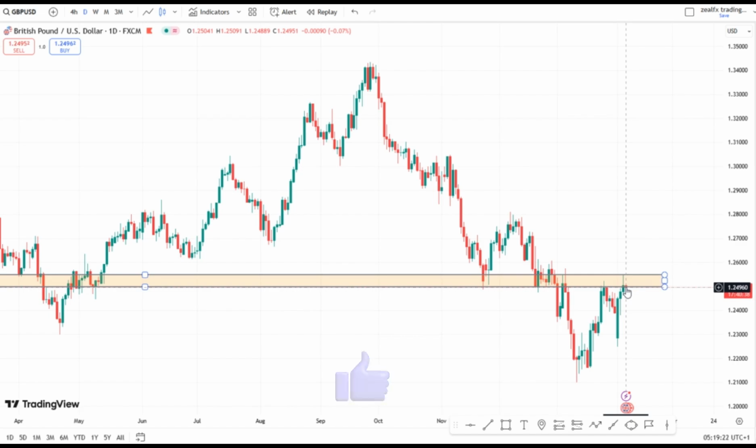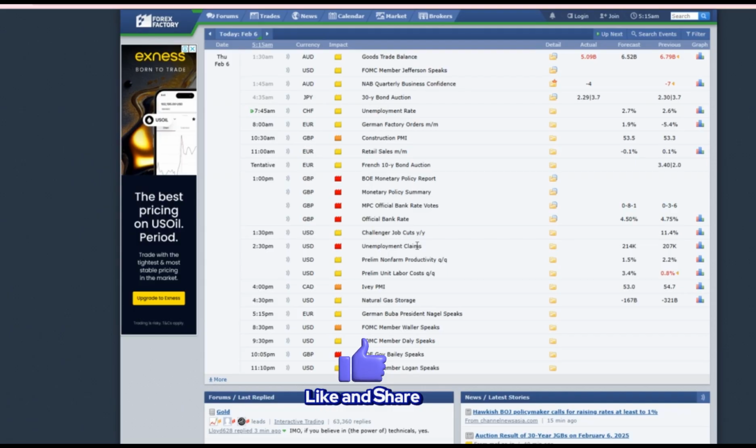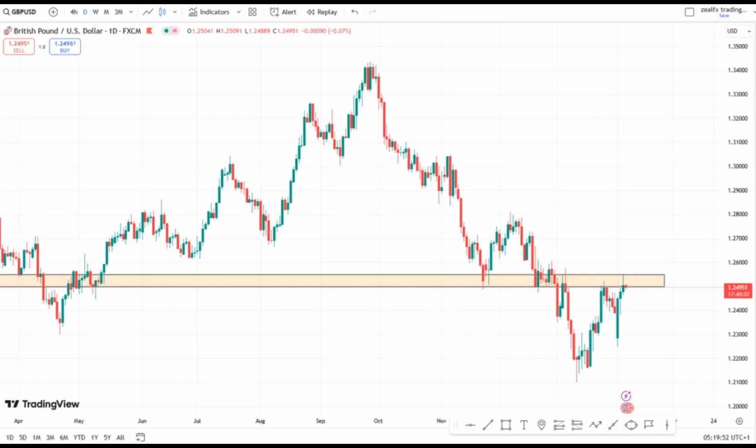And this week we're also expecting economic data, which is the Bank of England monetary policy report, and we're also expecting rate cuts this week from the Bank of England, which is the official bank rate. We're expecting the Bank of England to cut rate this week, which is today. So this news can also have an impact on the GBPUSD to make it drop heavily today. Let's go back to our chart.